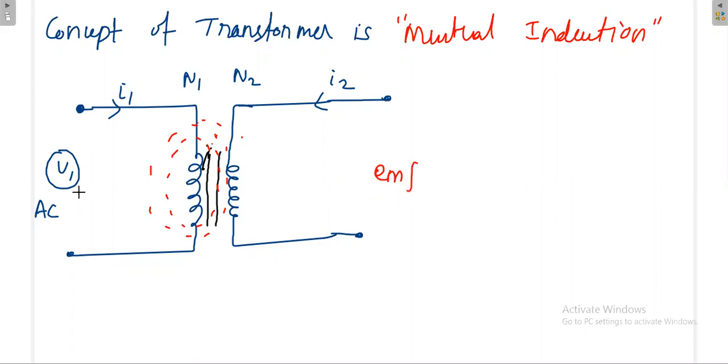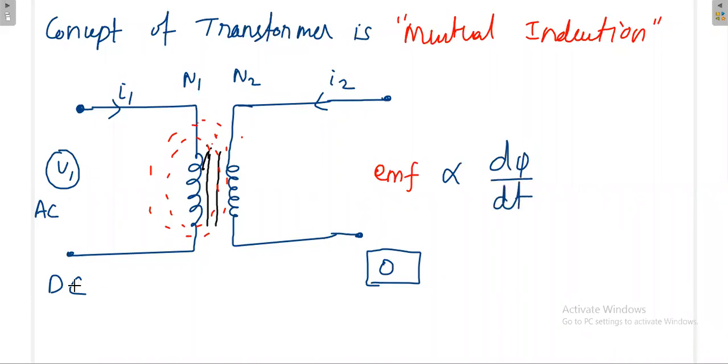Suppose it is DC, then what is the EMF induced in the secondary coil? Zero, if it is DC. Because DC is like a static. Static current flowing means it will produce a static magnetic field. Once the magnetic field is static, the flux will be static. Once the flux is static, you will not get any EMF at the secondary side, because the formula says EMF is always directly proportional to dφ/dt. So if you are using DC, the flux will become constant,